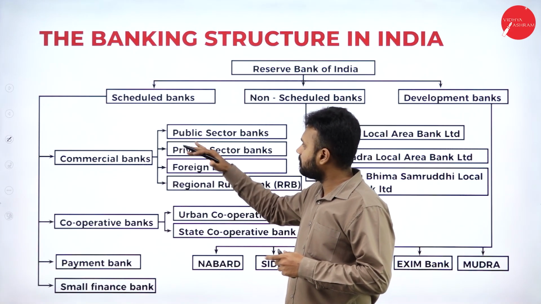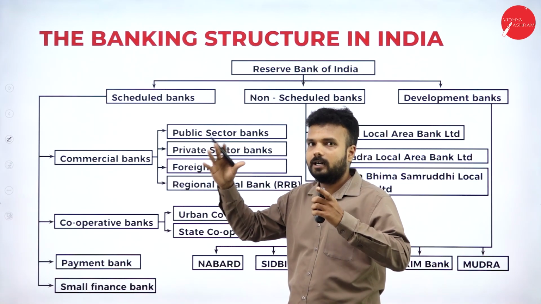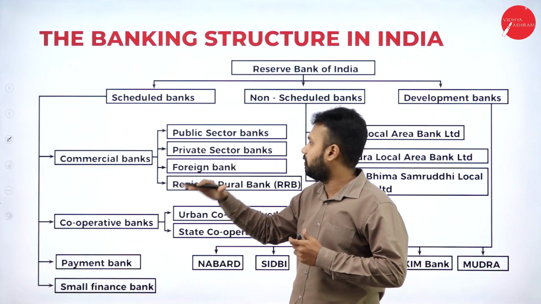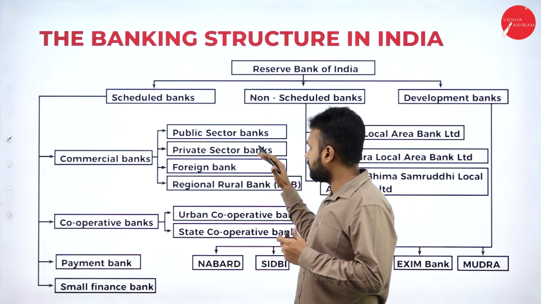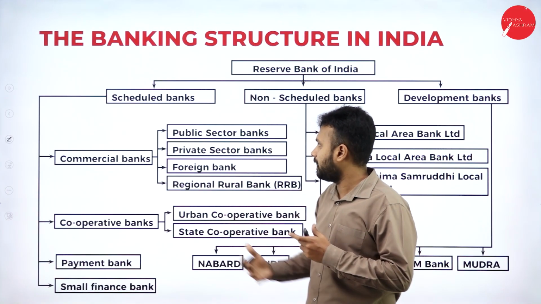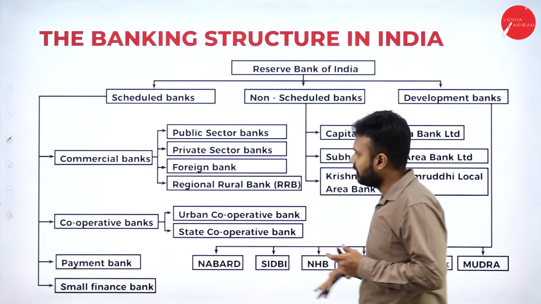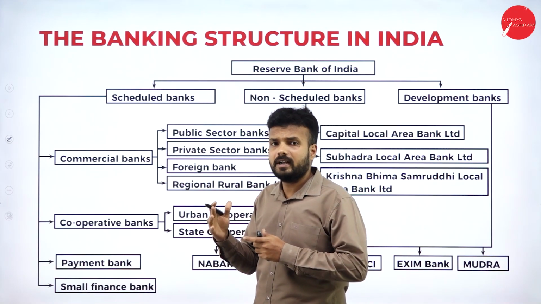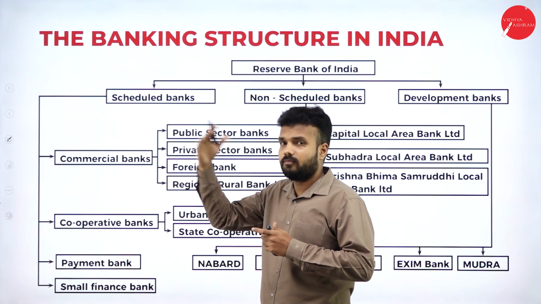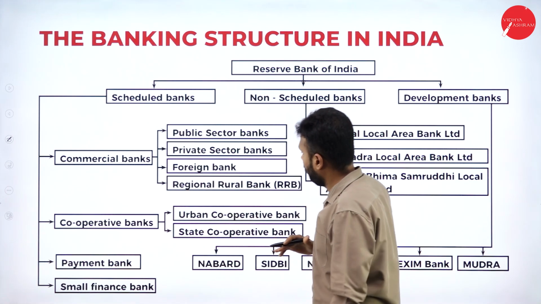A public sector bank is a banking company controlled, managed and ruled by the government. A private sector bank is a company owned and ruled by the private sector. A foreign bank is a banking company established in our country from abroad.